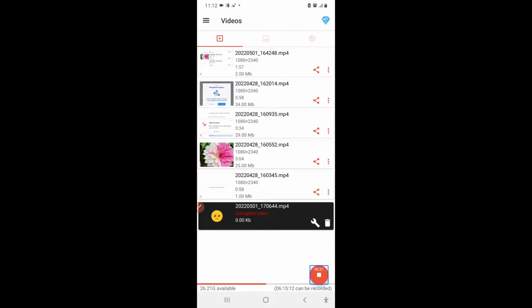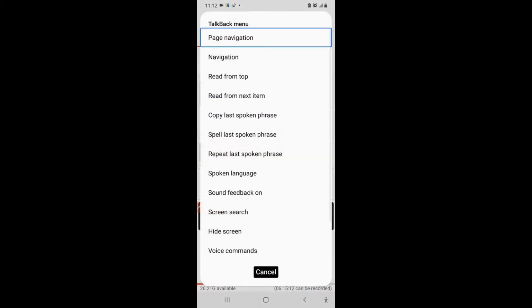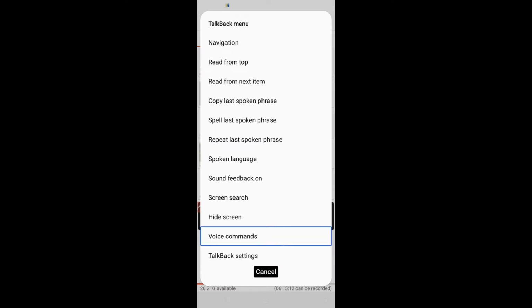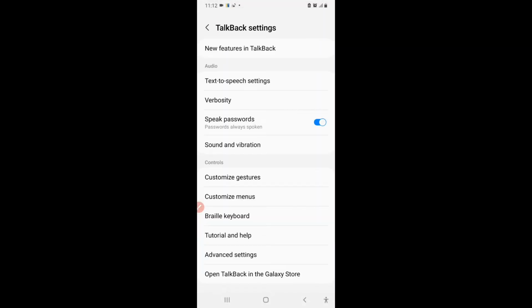Now, I could do something like open the TalkBack menu. TalkBack menu. Page. Read from top. Read from next item. Double tap to activate. And do some things like read from top, read from next item, copy last utterance, spell last utterance, etc. Or I could straight away go to TalkBack settings from here. Voice commands. TalkBack settings. TalkBack settings. Navigate up button.